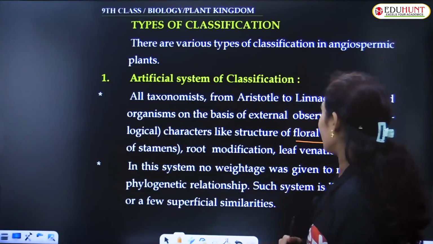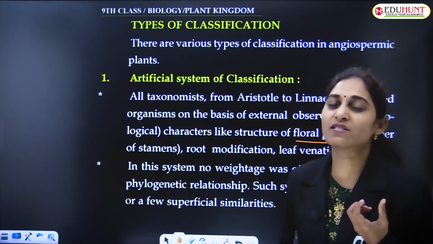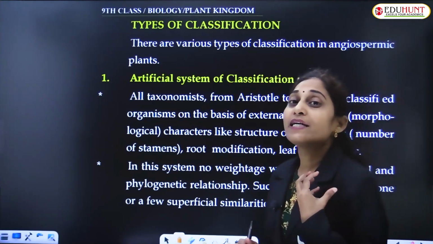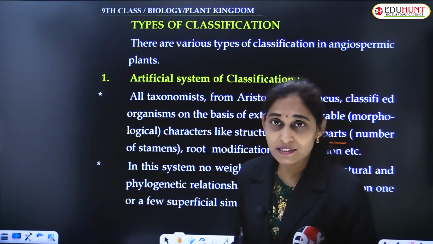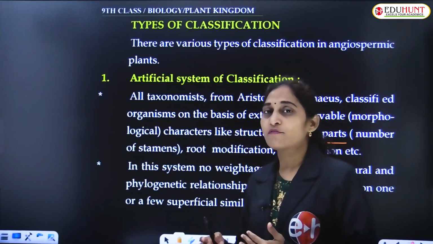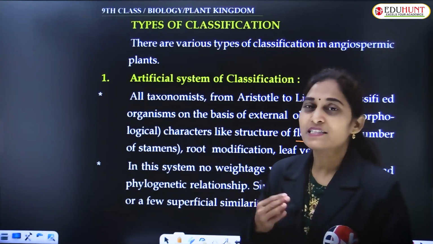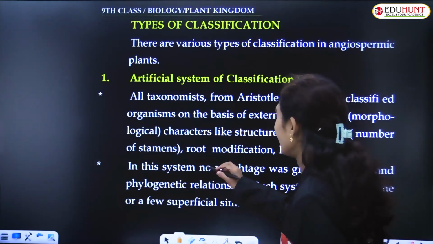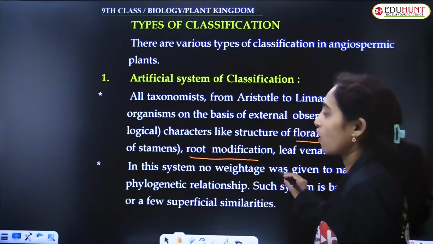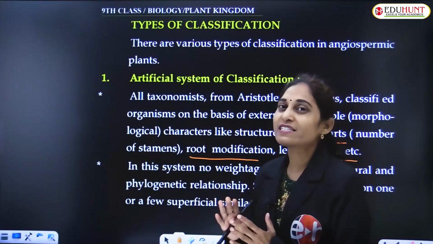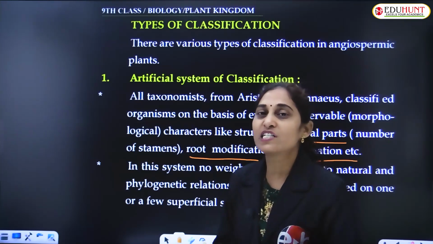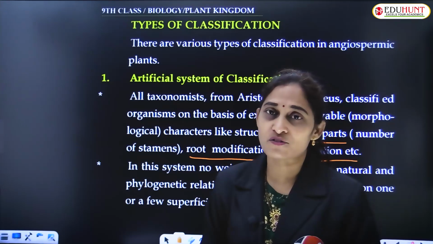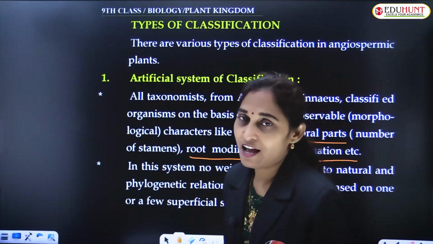Like floral parts, like the numerous number of stamens, how many stamens are there, how they look, how many petals are there, how many sepals are there, based on floral features and vegetative characters. They classified the plants based on root modification, based on leaf venation, and all these things. By considering the external visible morphological features, they classified the plants into various classes.